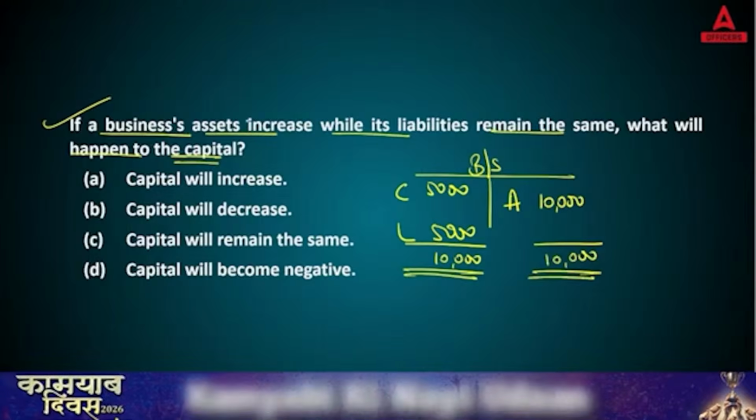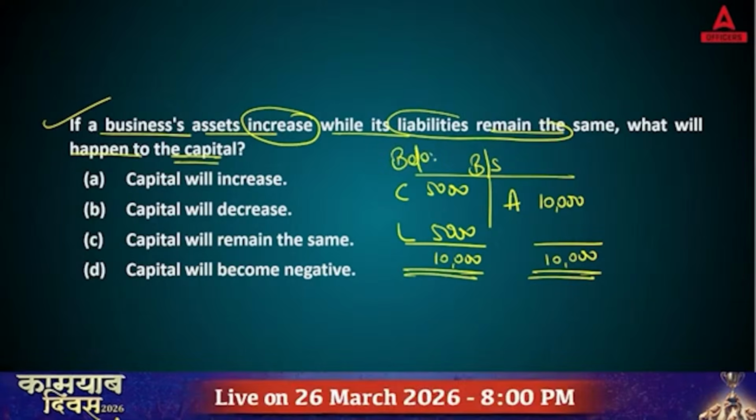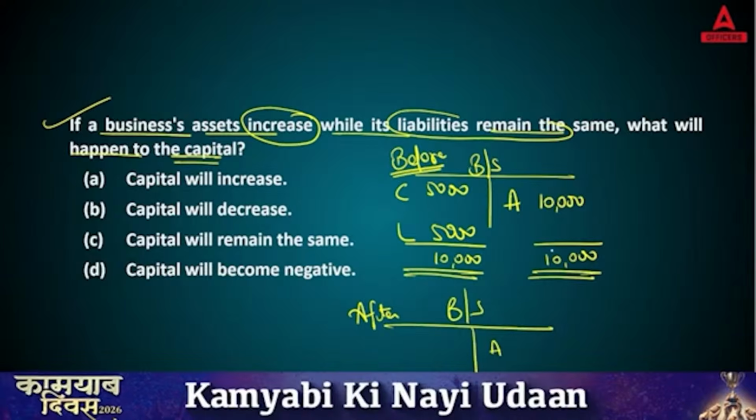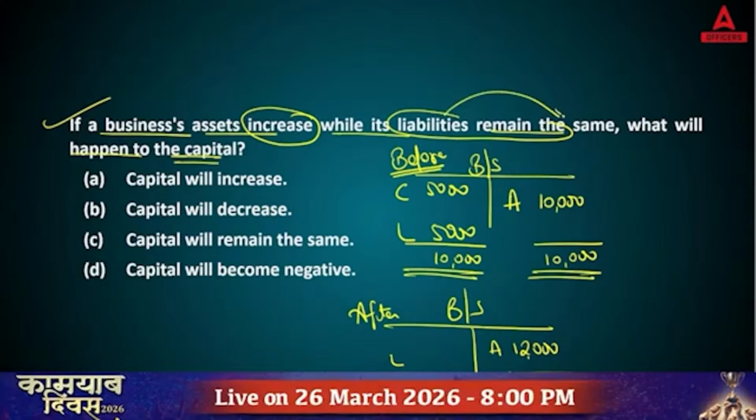Now, business's assets increase while its liabilities remain the same. Now, what they're saying, let's say this is the before change balance sheet. This is the after change in values balance sheet. So, this is assets. Let's say now increase in assets by 2,000. So, this total 12,000. But what they are saying, liabilities will remain the same.